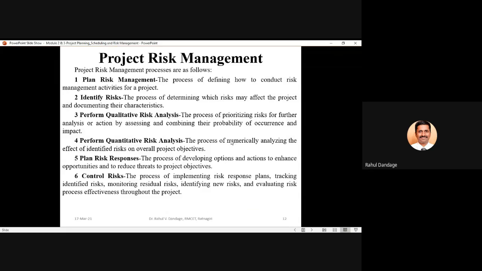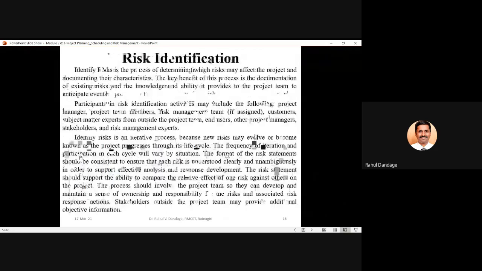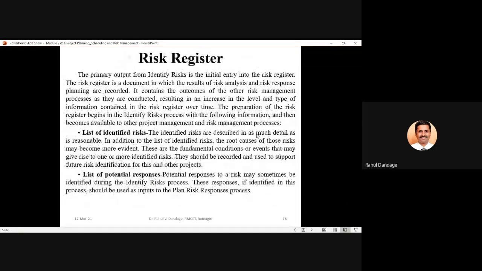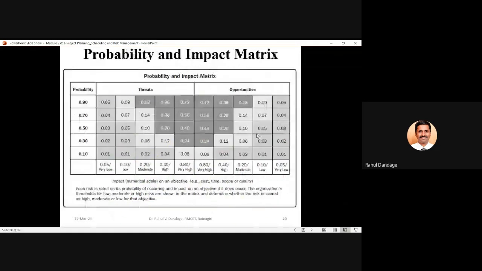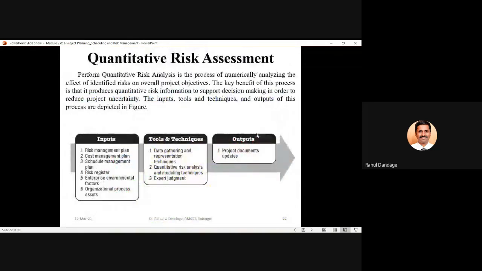That will complete the syllabus pending from modules 2 and 3. So let us move to the next step in project risk management.